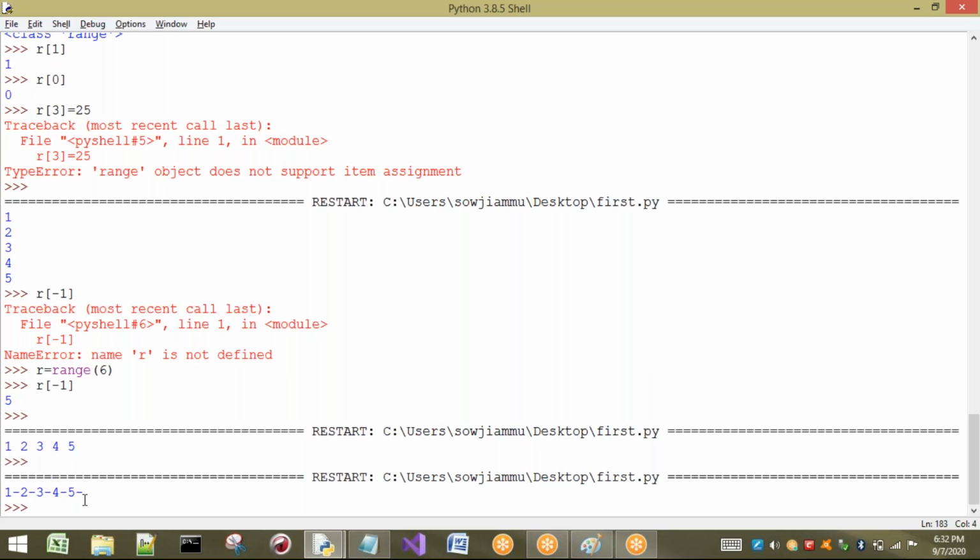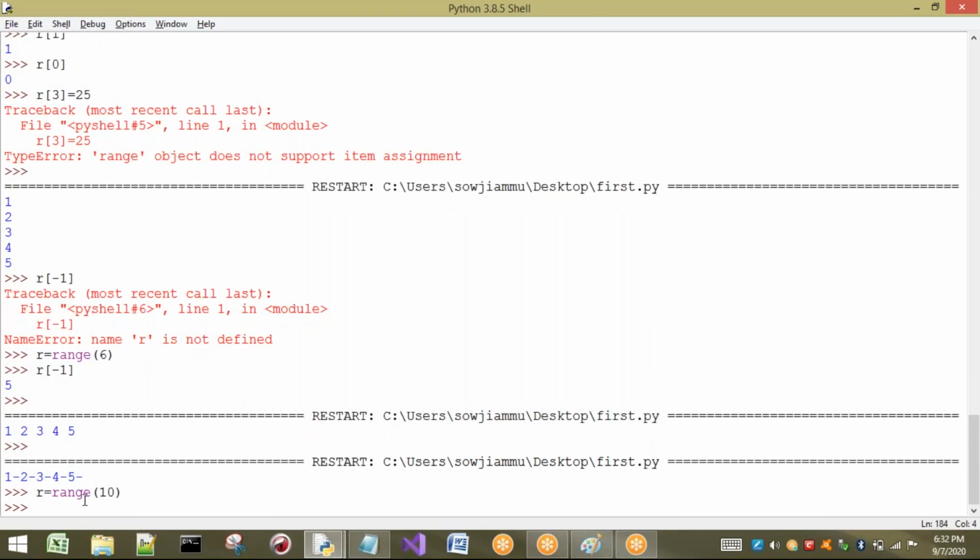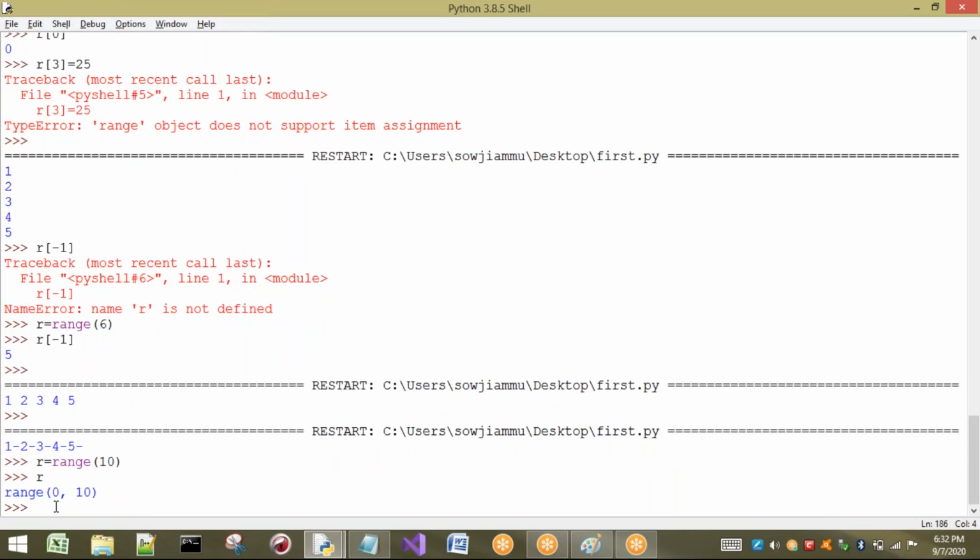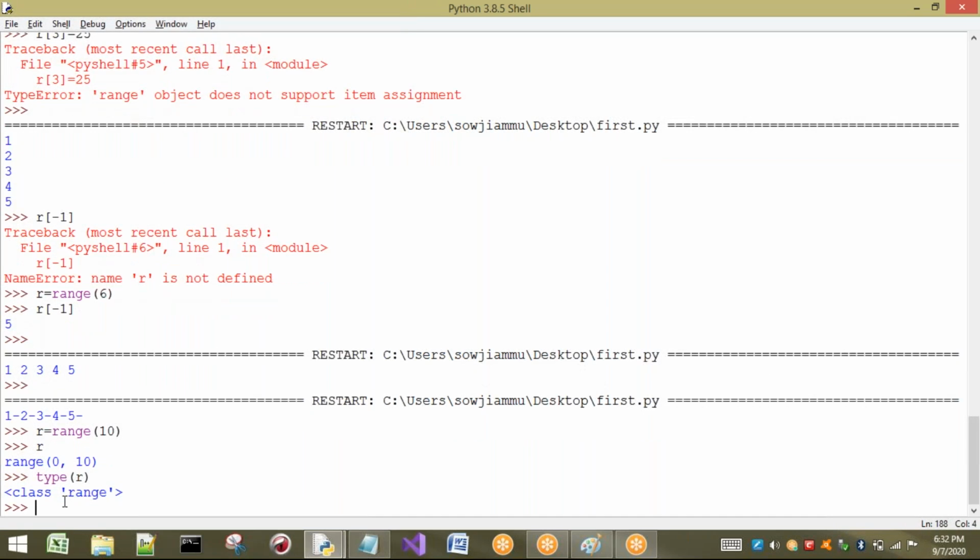Here are some important points to observe. Range is used to represent a sequence of values, and it is immutable. By using the range function, I can generate a range type. See here, range of 10. If I print R, it tells me range of 0 to 10. If I check the type of R, it tells me the type of R is range. To make a range type, I have to use the range function.